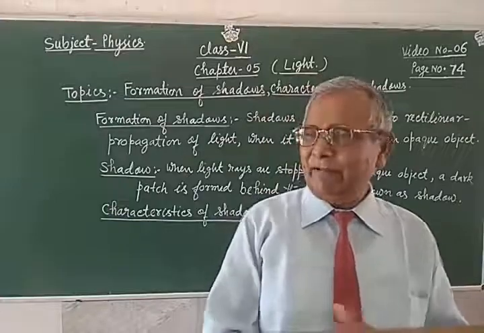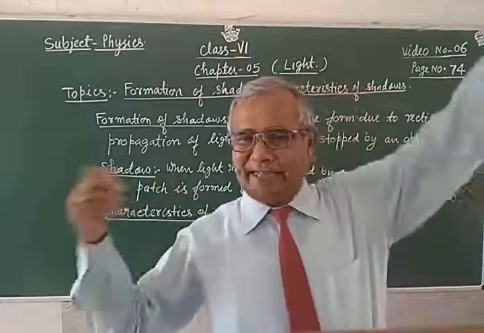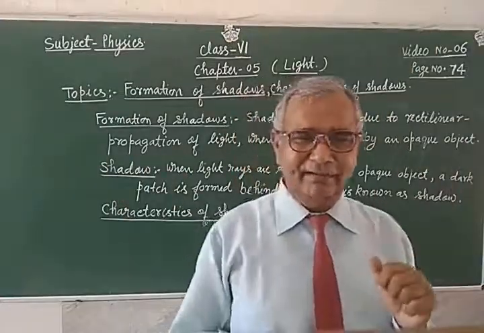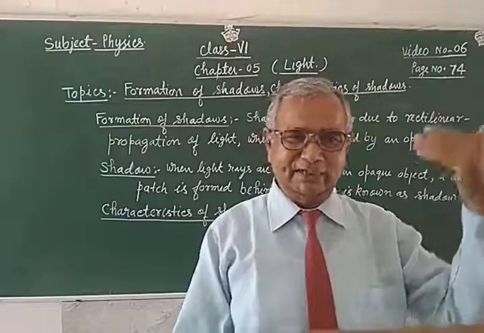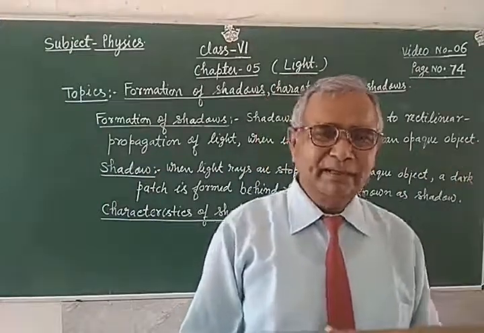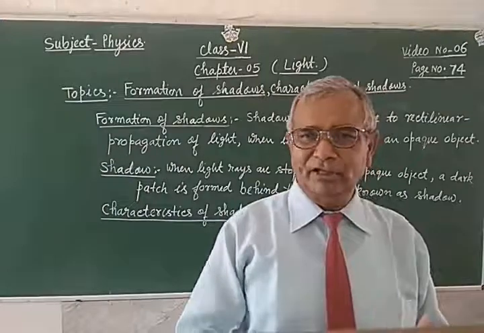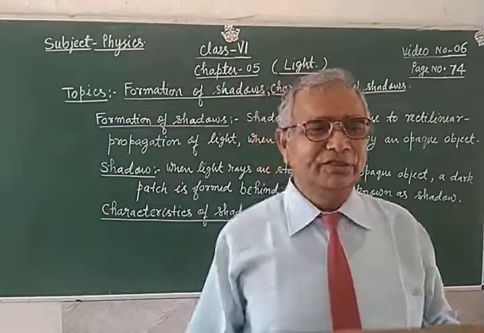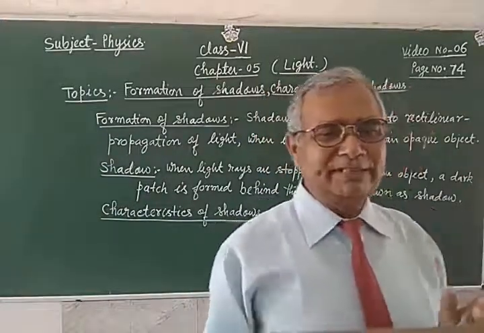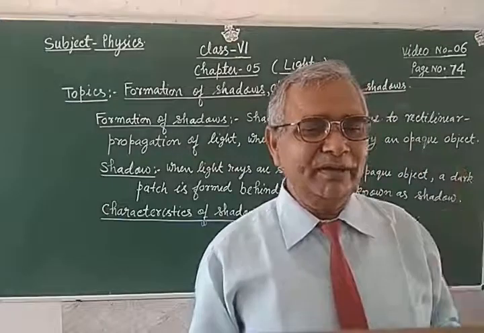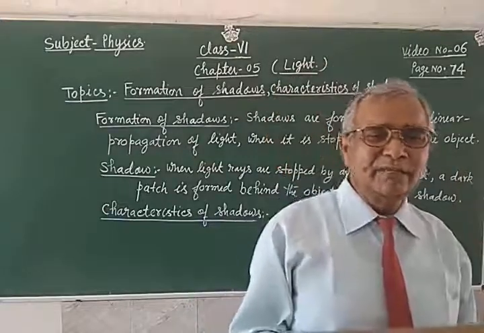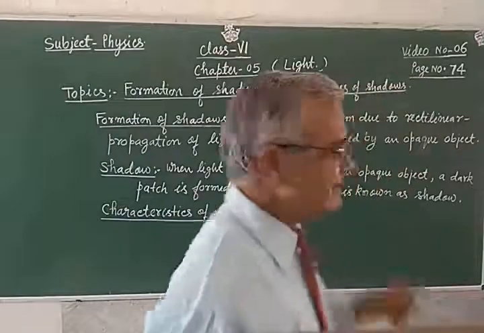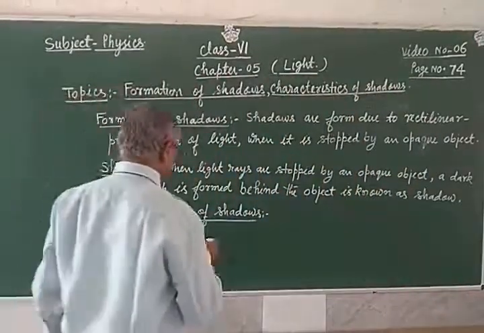If the source of light is on the left side, then the shadow will be on the right side. So these two are the properties of the shadow. Number one, shadows are formed only in the presence of light. Write down.